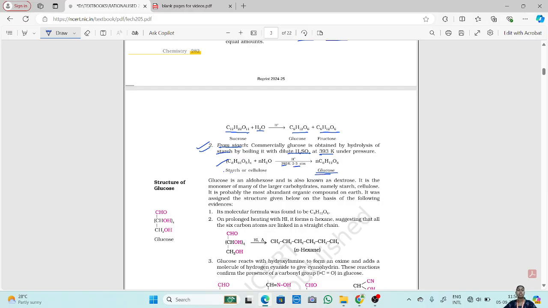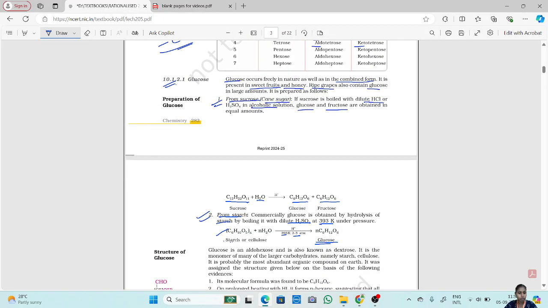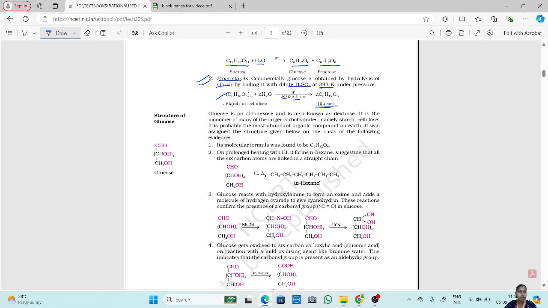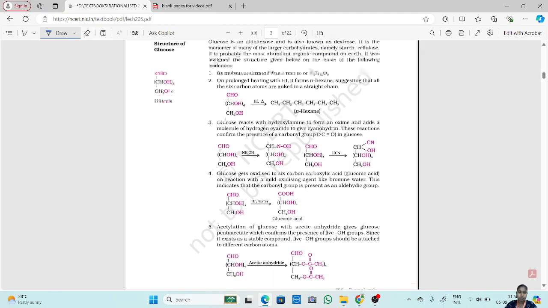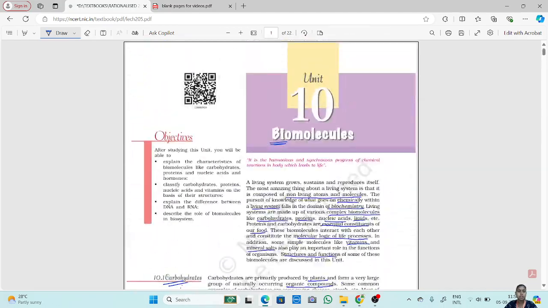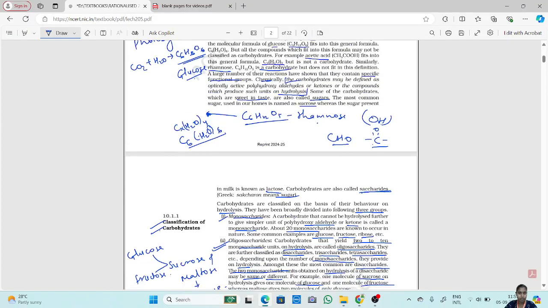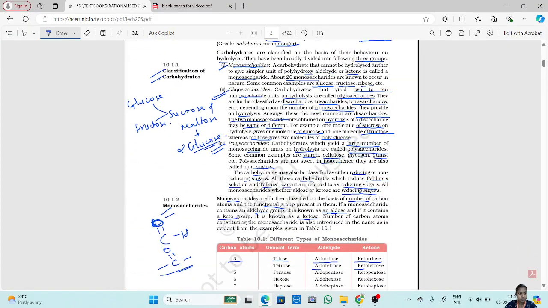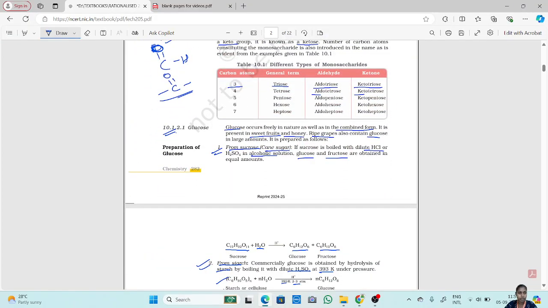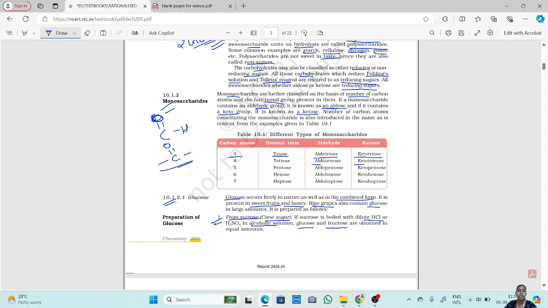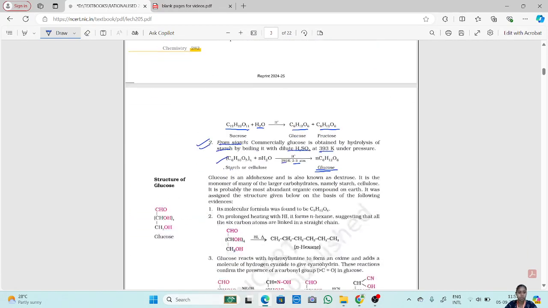Now, this is how you can prepare glucose in laboratories. So for today's class, we will stop here. For the next class, we will see the structure of glucose. So for the next video, we'll start from the structure of glucose. In today's video, we have seen about biomolecules. One of the biomolecules we have started is carbohydrates. We have seen the classification of carbohydrates, monosaccharides, then glucose and the preparation of glucose.